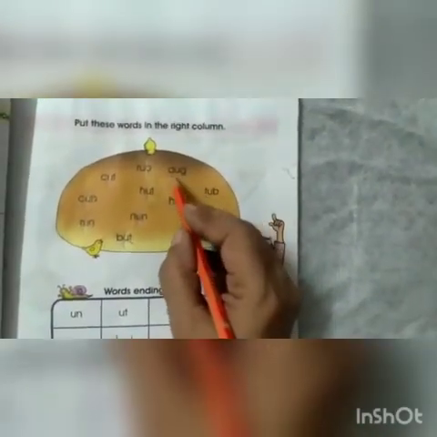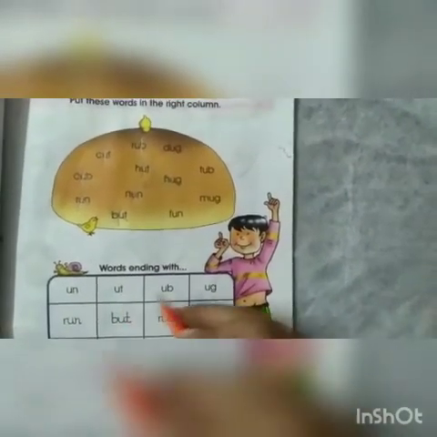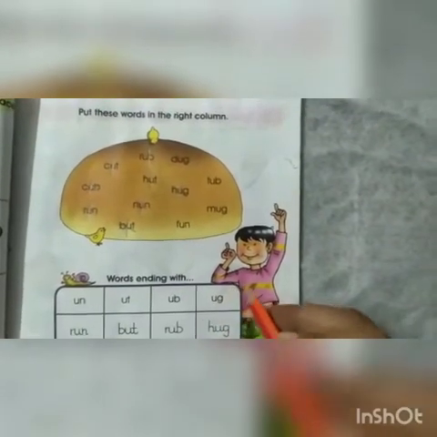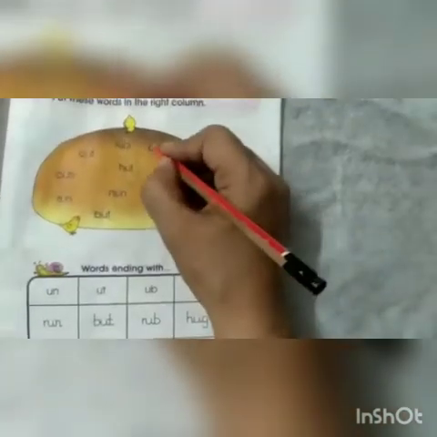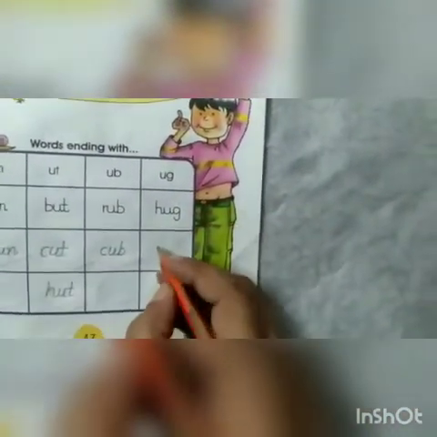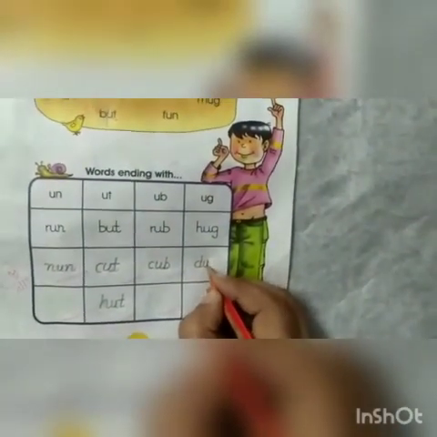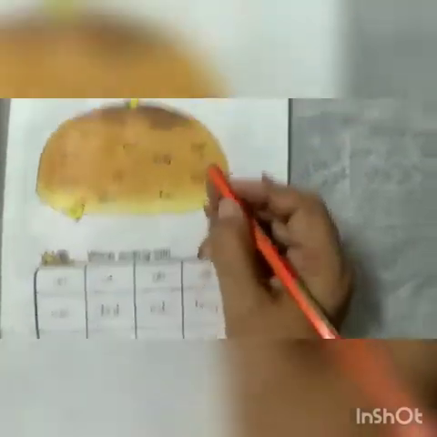Dug. This word is ending with UN, UT, UB, UG. UG. Yes, well done. So we will write this word in UG column. Dug. D U G. Dug. Come to the next word.